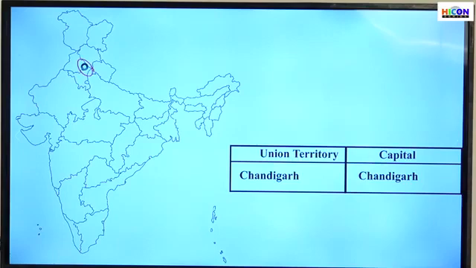The next one is the union territory of Chandigarh. We have already seen that Chandigarh is the capital for both the states of Punjab and Haryana, isn't it? So Chandigarh itself is declared as a union territory, which also has Chandigarh as its capital. That is the second union territory in India. It's a single region which is the capital of both Punjab and Haryana. Two states have a single capital. So that region itself is a union territory. Its capital also is Chandigarh.